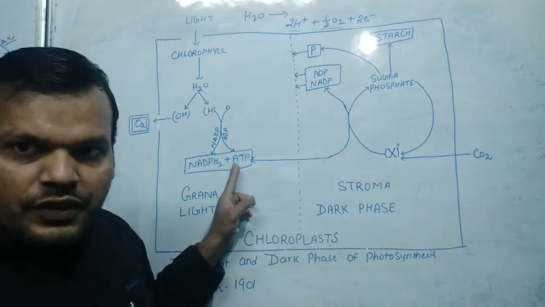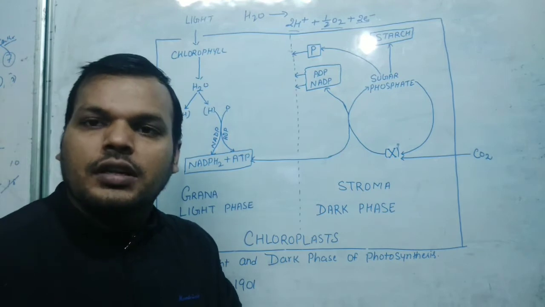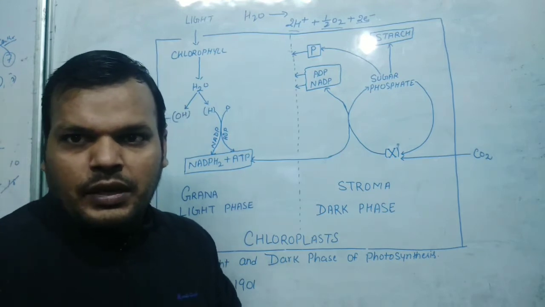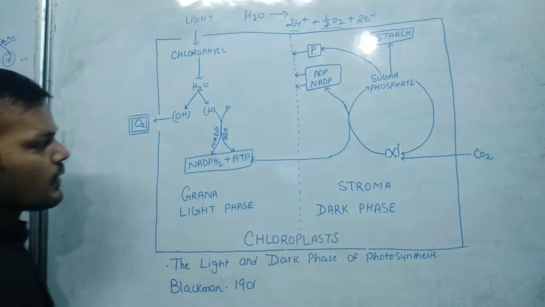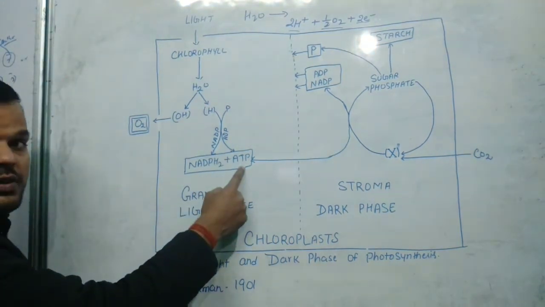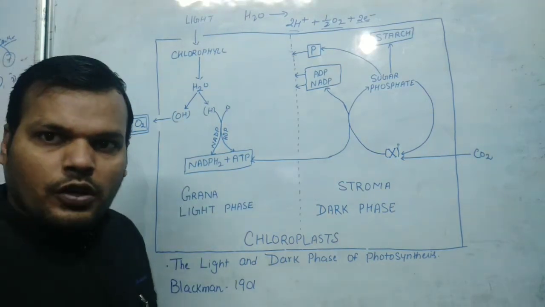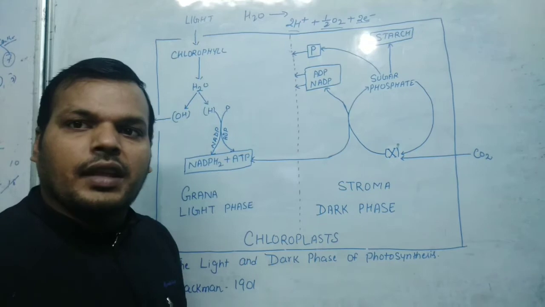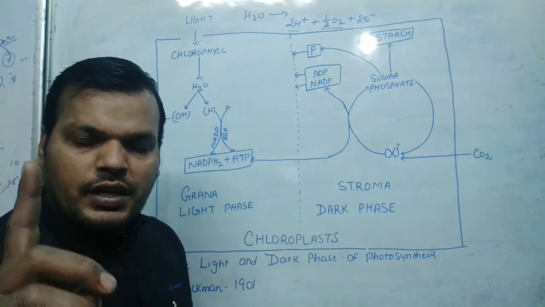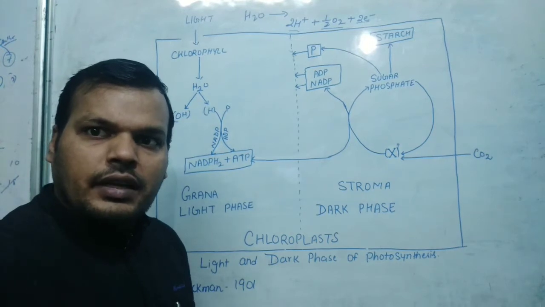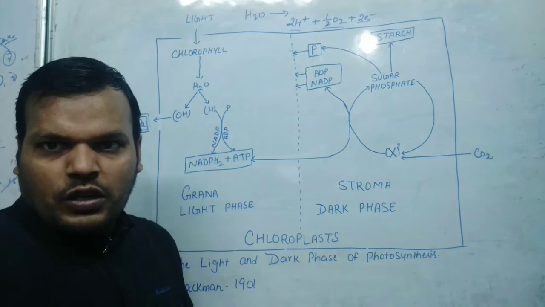That is in the light phase. In the light phase, we go for phosphorylation. What is phosphorylation? That is synthesis of ATP in the presence of sunlight, that is photophosphorylation. So synthesis of ATP takes place, and NADPH2 is also formed. We all know that NADPH2 means 3 ATP, while ATP is 1 ATP. The light phase is known as the photolysis of water phase.